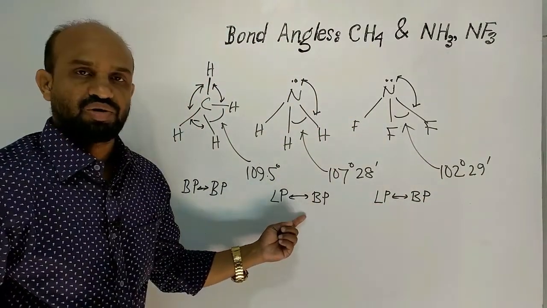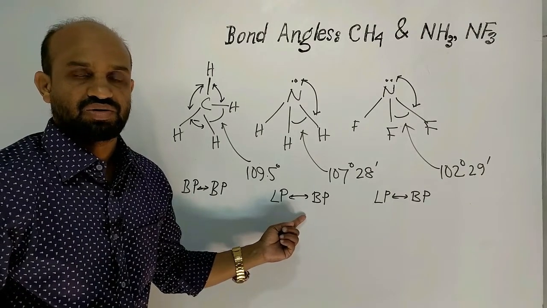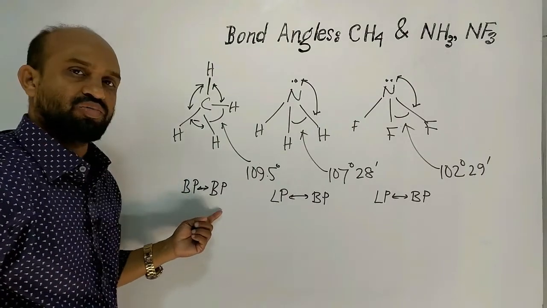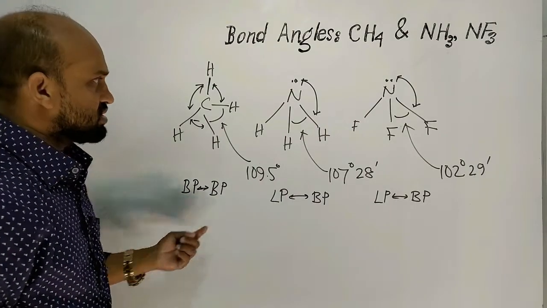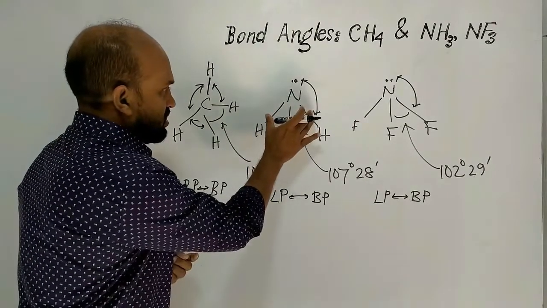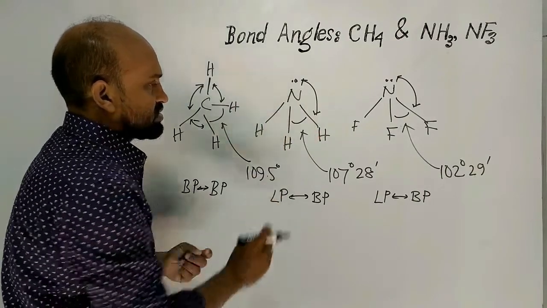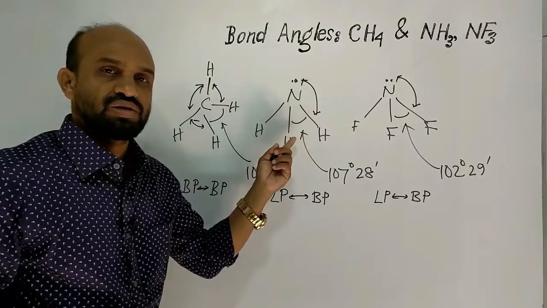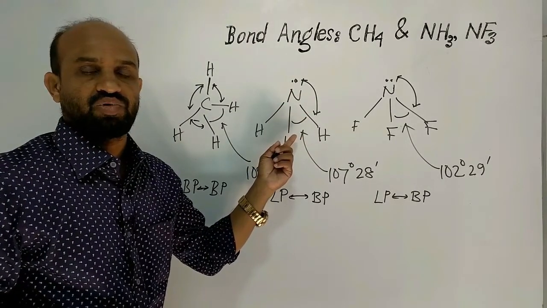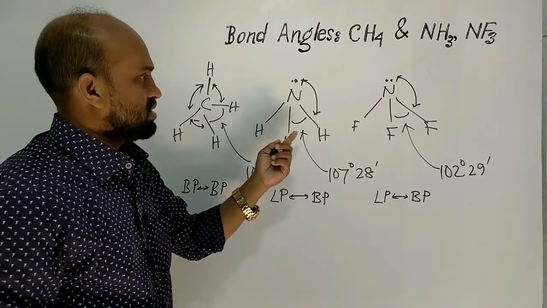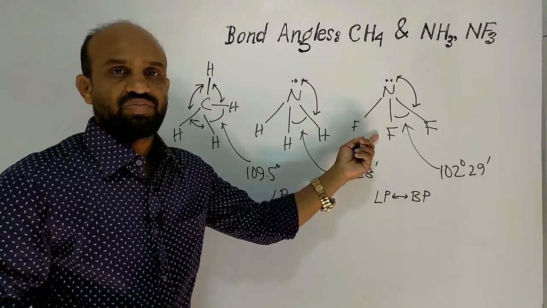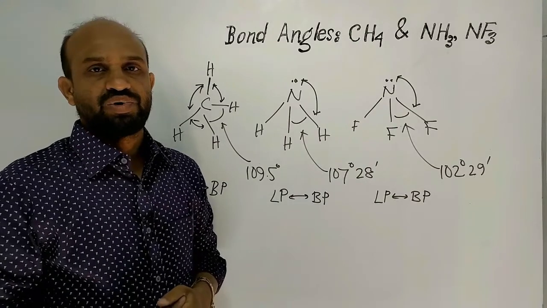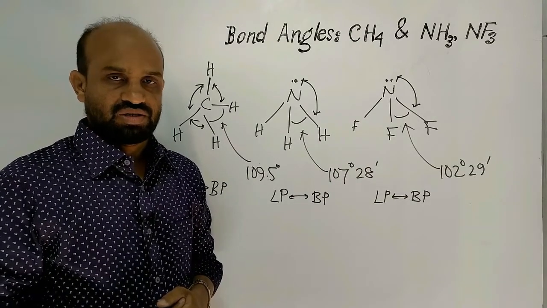Repulsion between lone pair and bond pair electrons is greater than bond pair electrons. As a result, here the angles are squeezed because of these lone pair and bond pair repulsion. In this case, the same thing happens, that is, repulsion between lone pair and bond pair occurs.